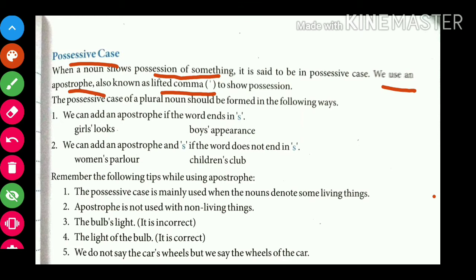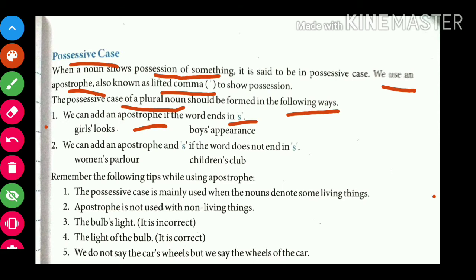The possessive case of a plural noun should be formed in the following ways. If the noun given is in plural form, then how do we make that into possessive case? Now we will learn this. Number 1, we can add an apostrophe if the word ends in s. If any word ends with s, we can use just an apostrophe.